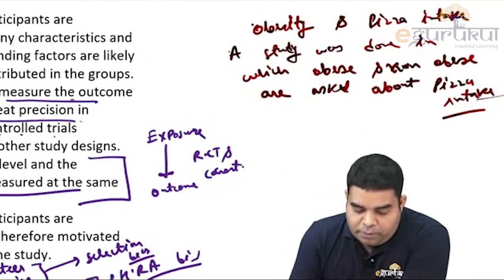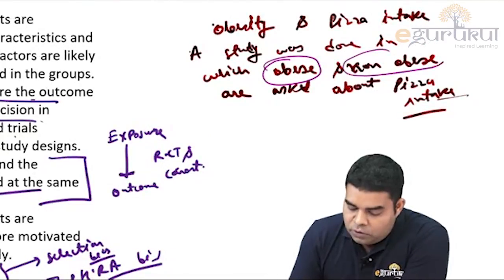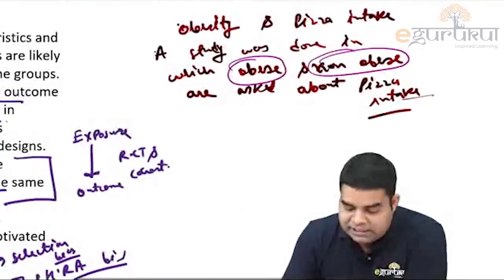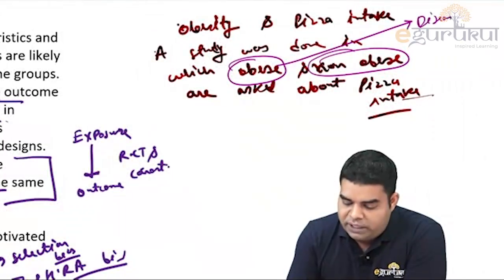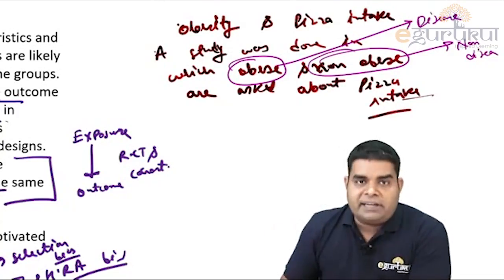Why is it case control? Because we are starting with obese and non-obese. Obese and non-obese means disease and non-disease. One is disease, one is non-disease. So whenever we start with disease and non-disease in the beginning, that is case control.